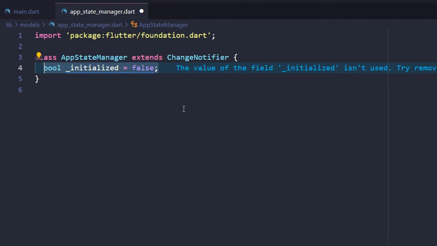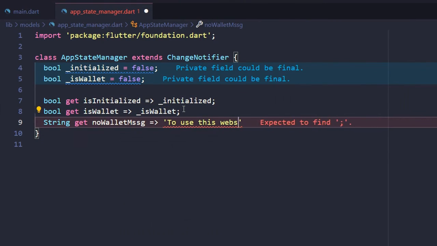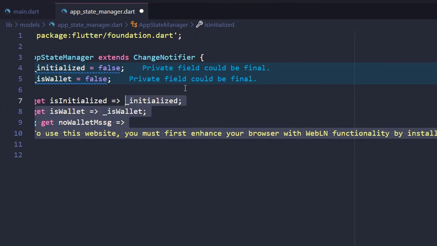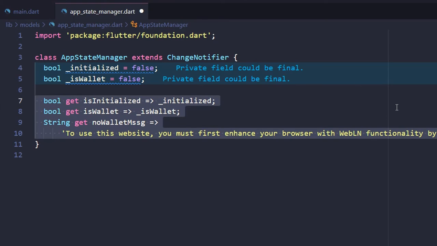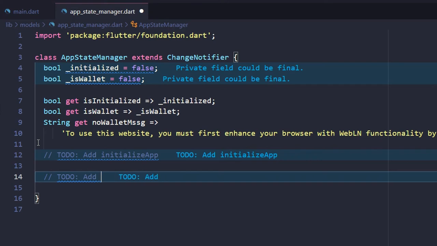_initialize checks if the app is initialized. _isWallet lets you check if the user's browser has WebLN functionality. These are getter methods for each property. You cannot change these properties outside AppStateManager. This is important for the unidirectional flow architecture, where you don't change state directly but only via function calls or dispatched events.